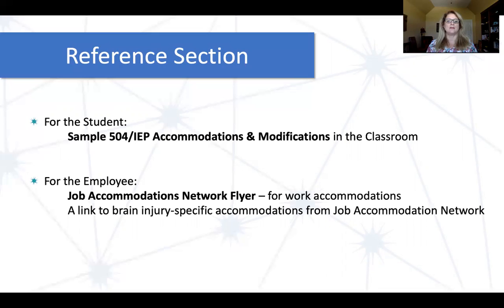And if you have someone who's going back to work, there's the Job Accommodations Network flyer for work accommodations. There's also a link on the table of contents page. The Job Accommodations Network flyer is within the toolkit, within that section of the reference section. The link to the brain injury specific accommodations at the Job Accommodation Network is on the table of contents for the reference section.